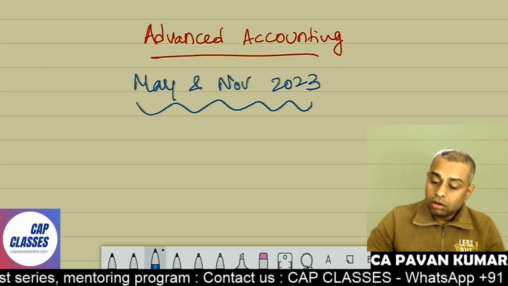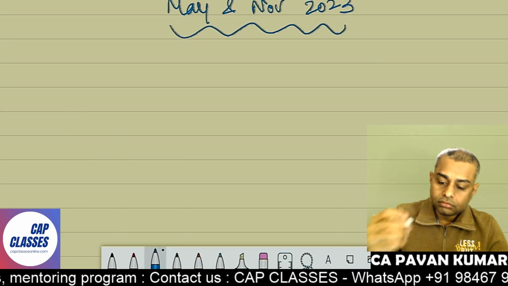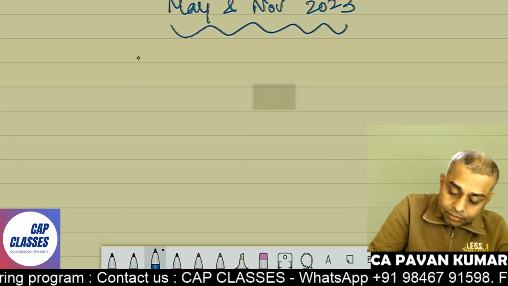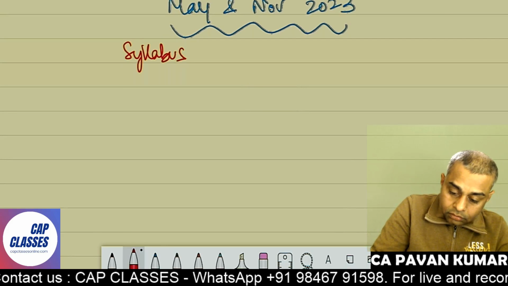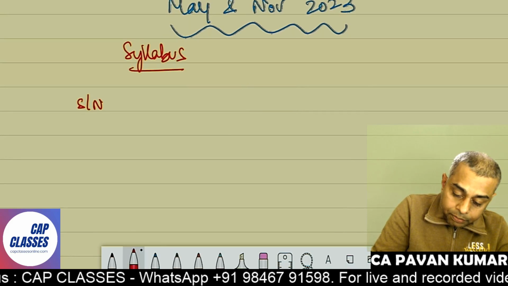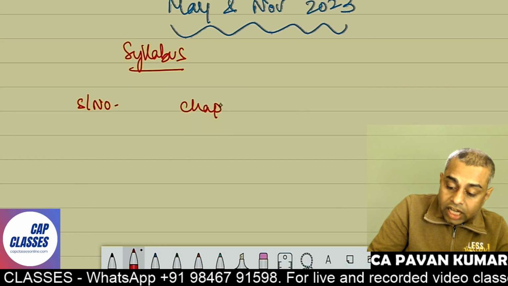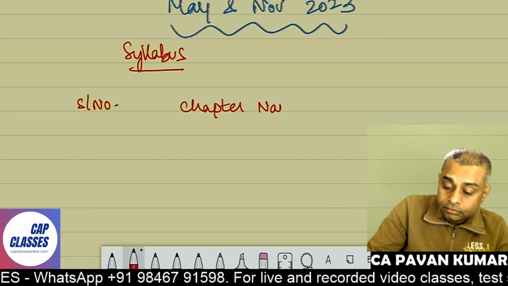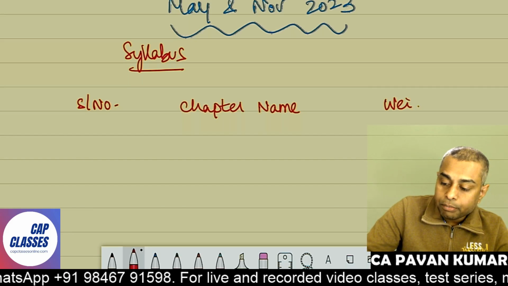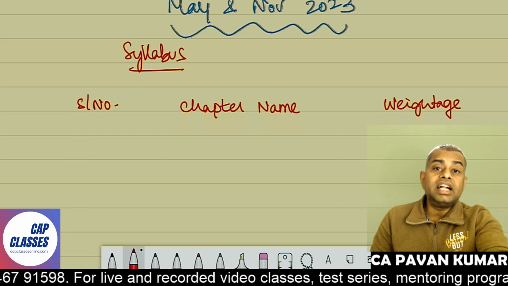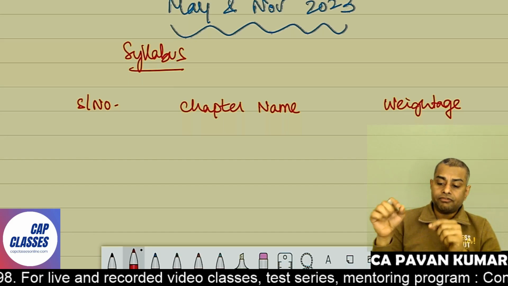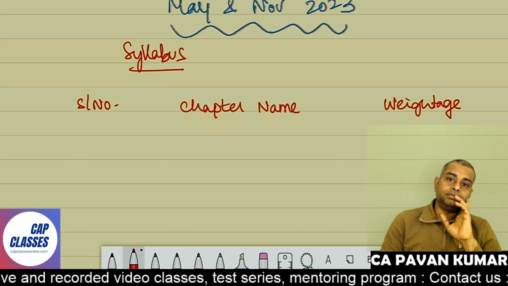Let us see the syllabus first. Prepare a table like this. Syllabus. Under that, serial number, chapter name, weightage. Very important. Weightage is the percentage of marks you expect from this particular topic in the examination.